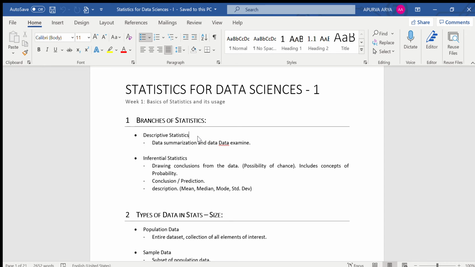Based on their responses, the teacher comes to the conclusion that the majority of the students like C++.